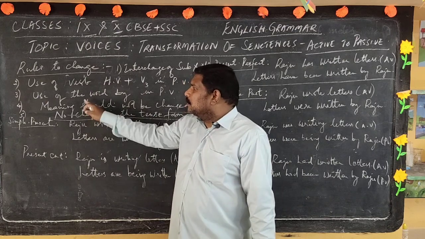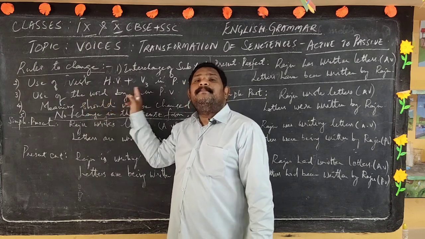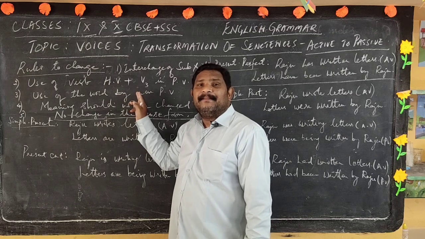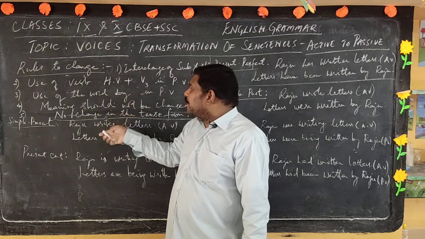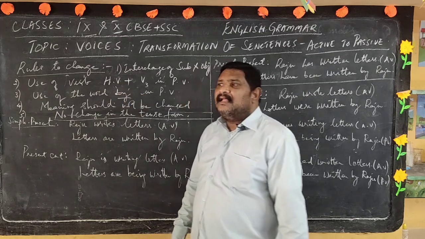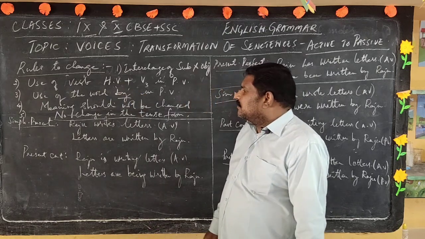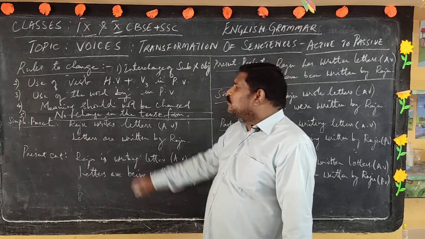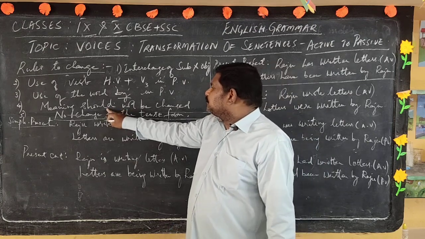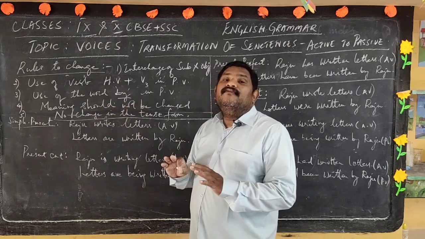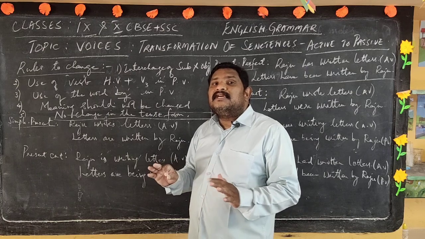The third rule is use of the word by. Whenever we are composing a passive voice sentence, there is normally a usage of the word by. The fourth rule is the meaning. Whenever we are converting a sentence, we are not supposed to disturb the meaning.